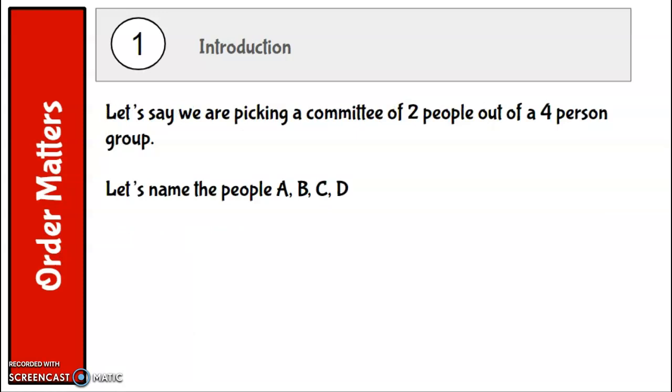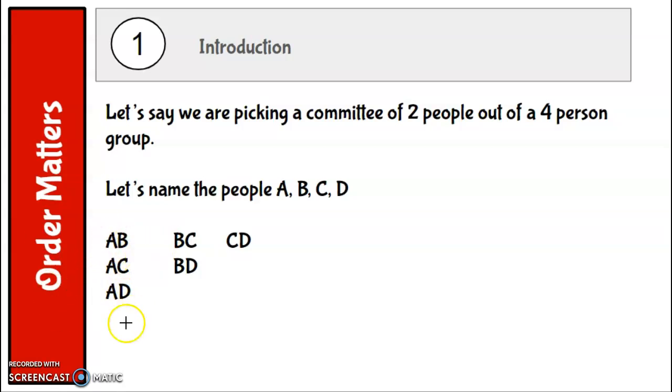Let's say we're picking a committee of 2 people out of a 4-person group. It doesn't really matter who gets picked first. I'm just going to pick 2 people. They're not going into any officer positions. We just need 2 people out of a 4-person group. And we're going to name the people A, B, C, and D just for simplification purposes. So here's what we could do. It could be A and B, A and C, A and D.